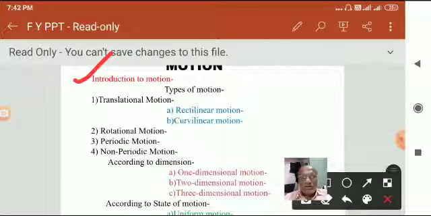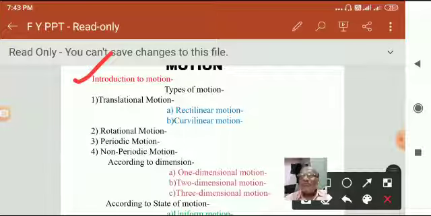Now from all these examples you get one term clear: as time passes, all these objects, whether scooter, car, train, aeroplane, etc., are changing their position with time.